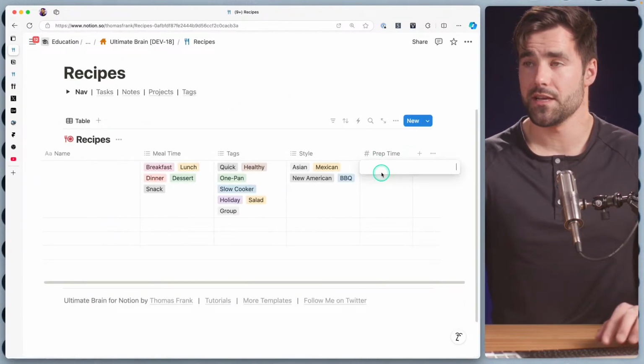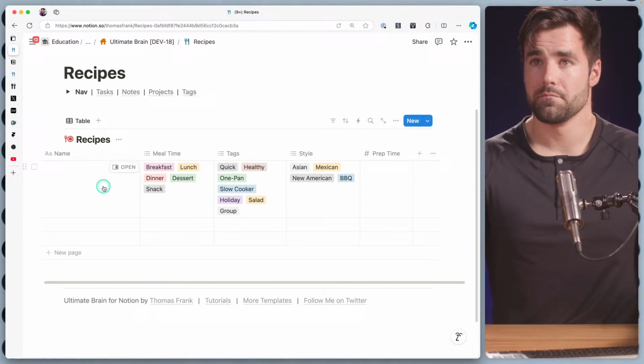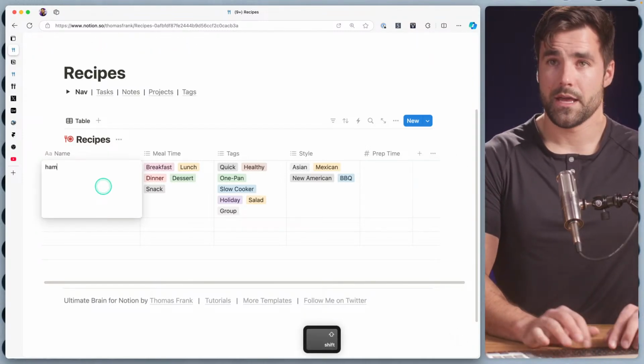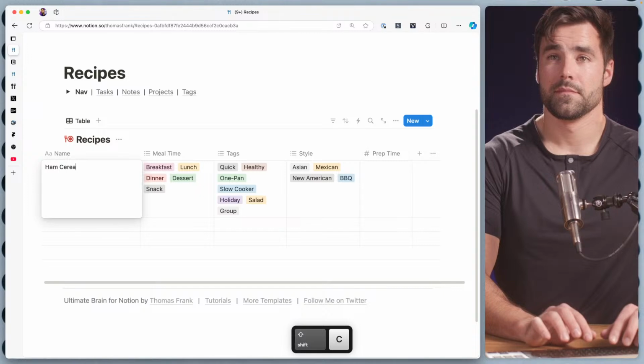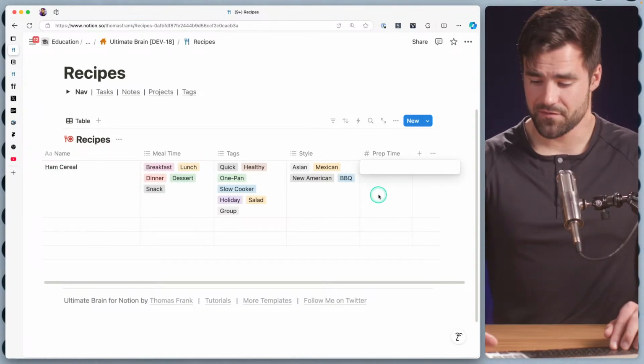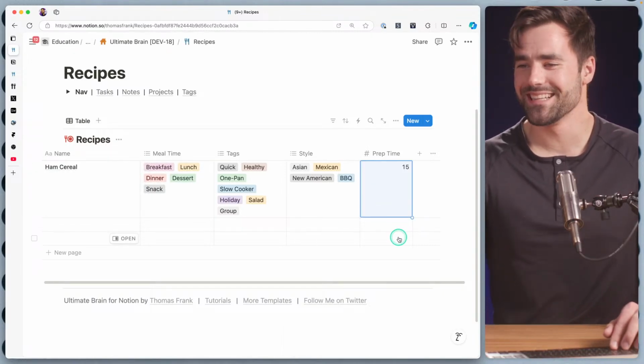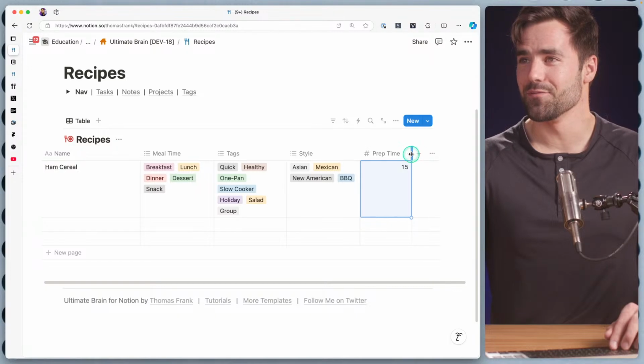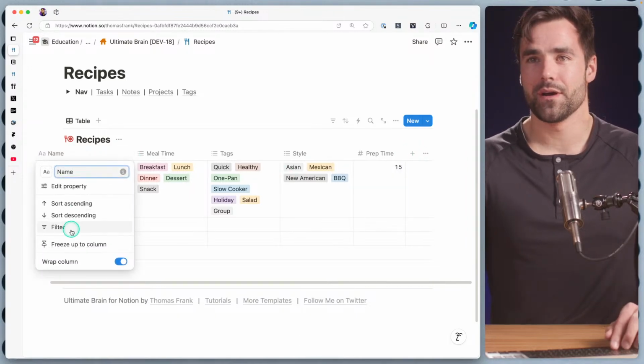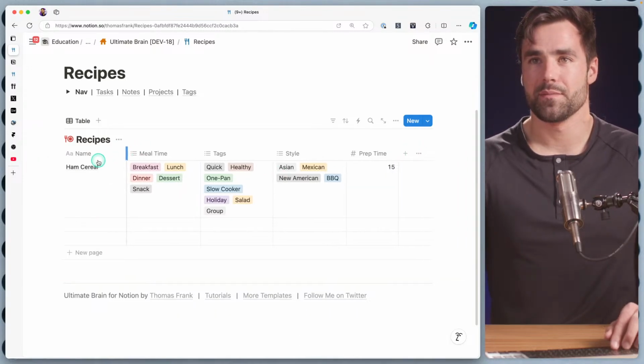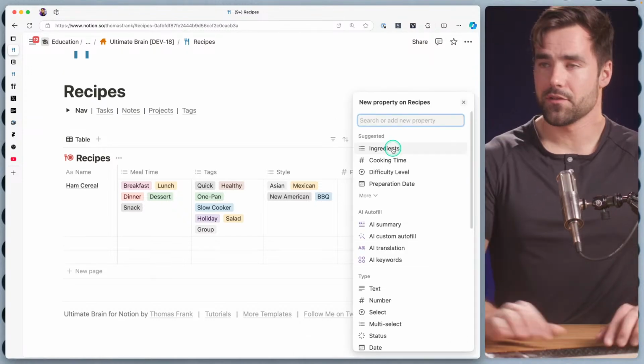So prep time, let's say that this recipe, we'll call this, I don't know, ham cereal. This recipe's got 15 minutes of prep time. I don't know why it's 15 minutes of prep time for ham cereal, but it is. I'm going to go ahead and freeze this column here so I can make it smaller. And we're going to have cook time.